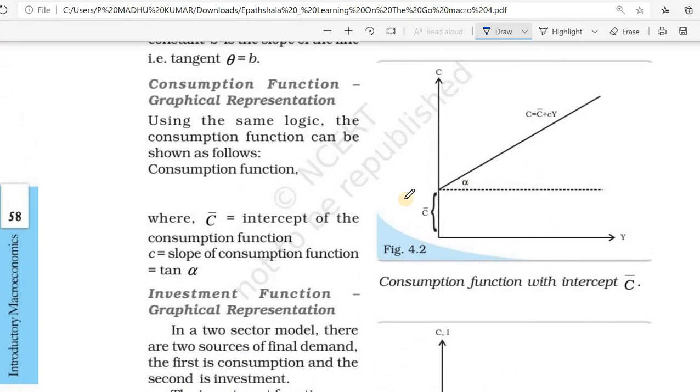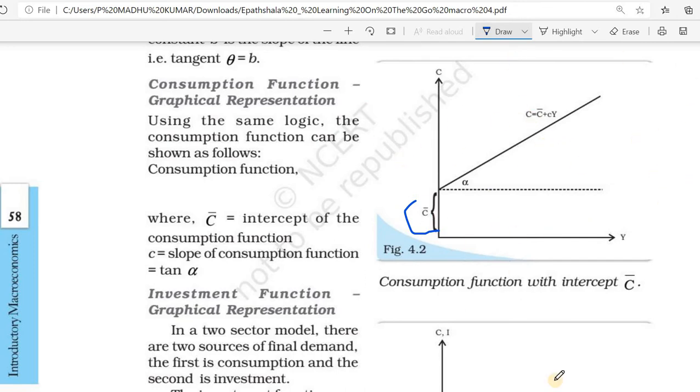This area is autonomous consumption, and this is the total induced consumption. Total consumption means autonomous consumption plus cY, the induced consumption. The slope of the consumption function we can write as tan alpha.